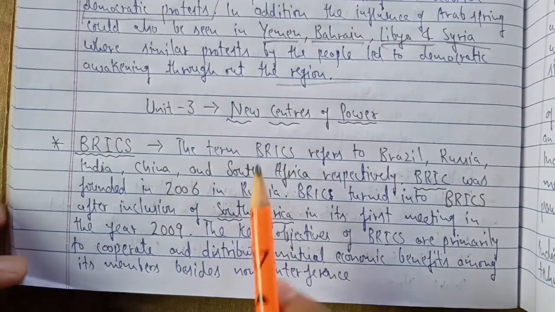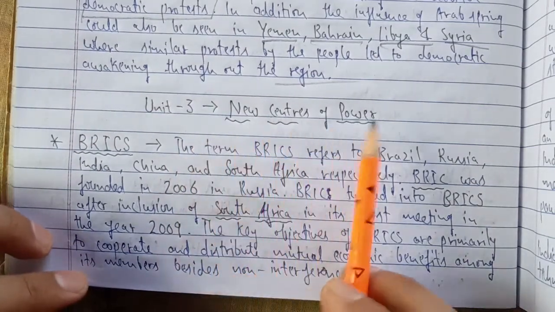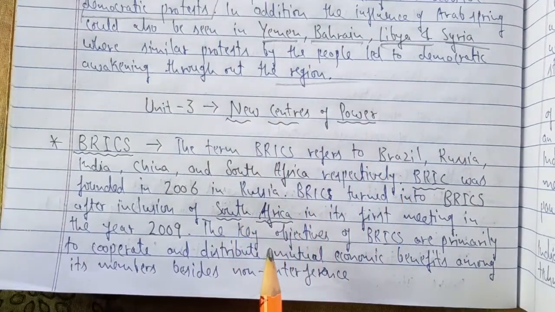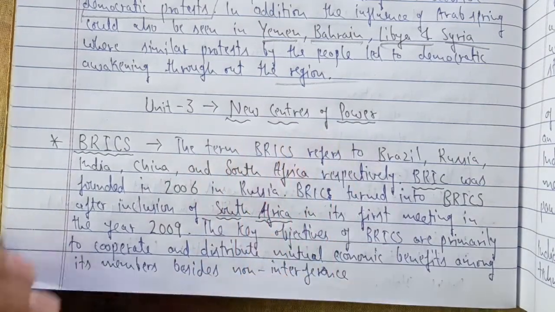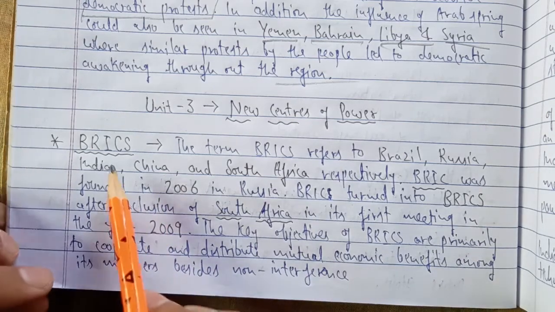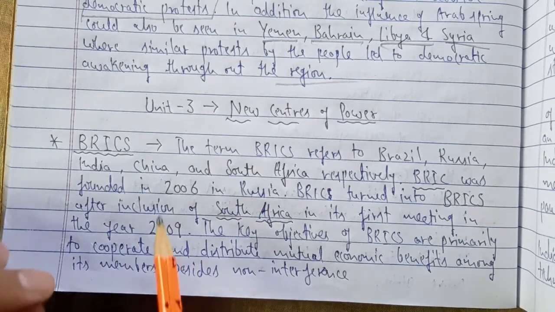Now moving to the next unit, the next chapter, which was Alternative Centers of Power. But according to the revised syllabus given by the CBSE, the new proposed unit name was New Centers of Power. So we had already finished this chapter, but a few things were left. Here is a short note given about BRICS. So I will read it quickly. I will not take much time here.